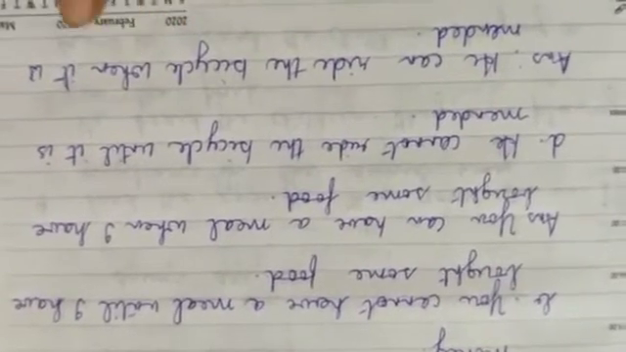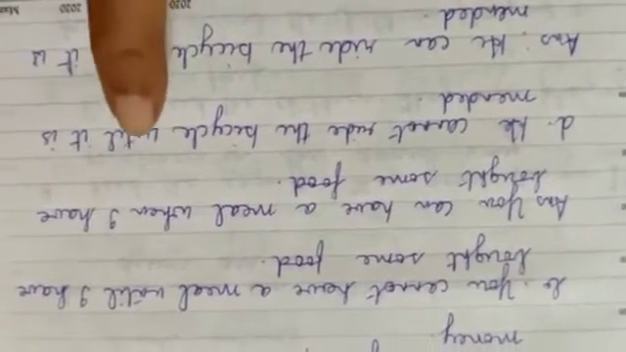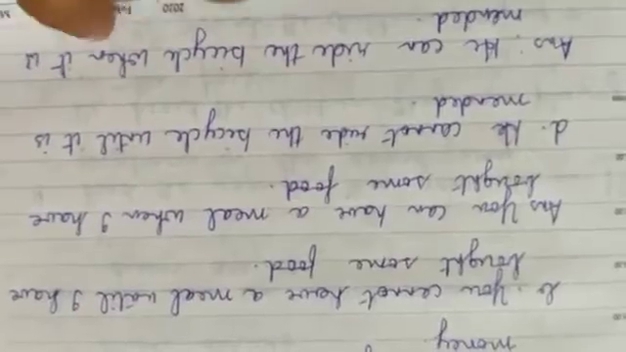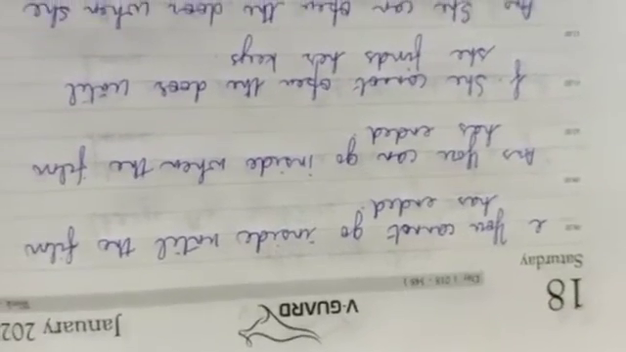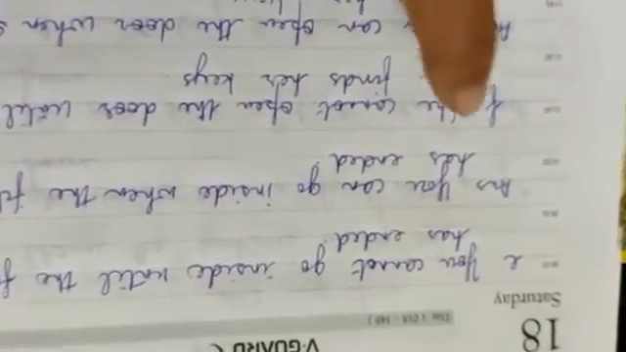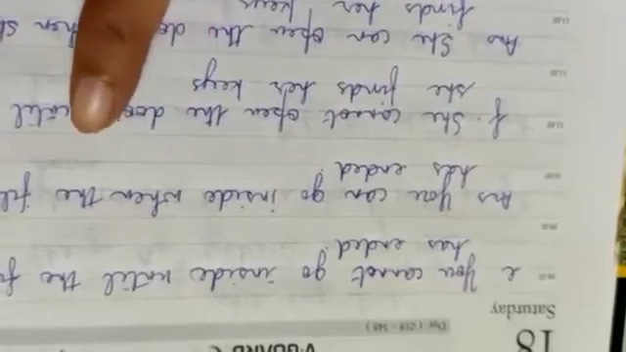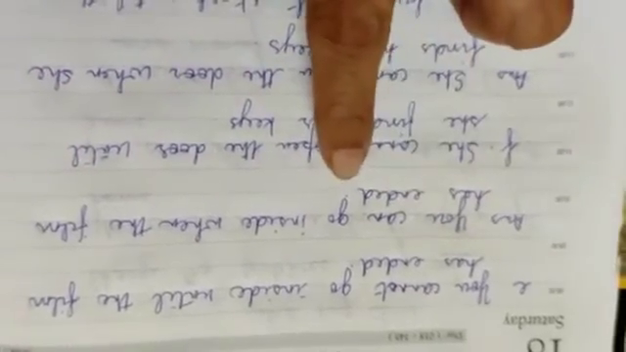We cannot ride the bicycle until it is mended. Change cannot into can. He can ride the bicycle when it is mended. And you have replaced the word until with when. You cannot go inside until the film has ended. You can go inside when the film has ended.